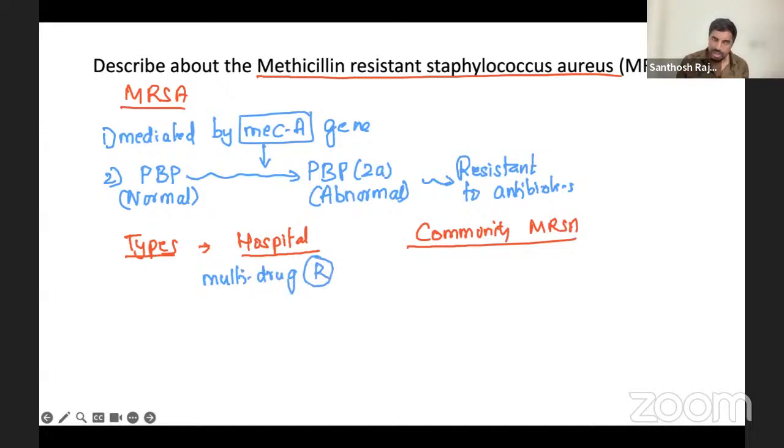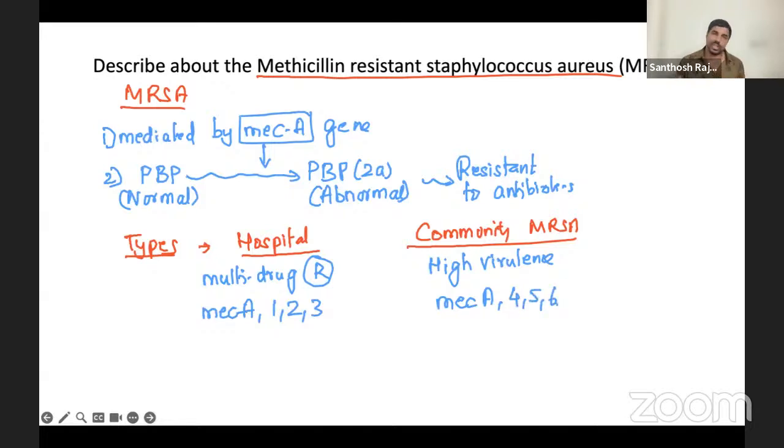In community, MRSA bacteria usually have high virulence. The mec strains in hospital will be 1, 2, and 3. In community, it would be strains 4, 5, and 6. This much only. This is the main difference between these two. Otherwise the disease is almost the same; hospital is ICU related, community is community related.